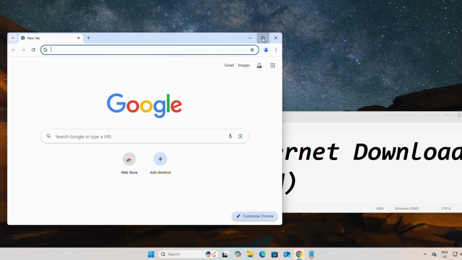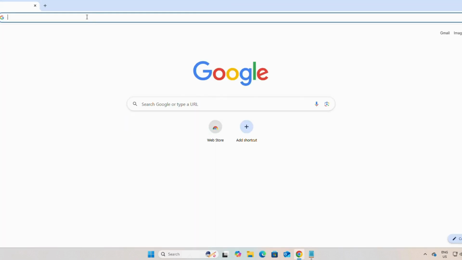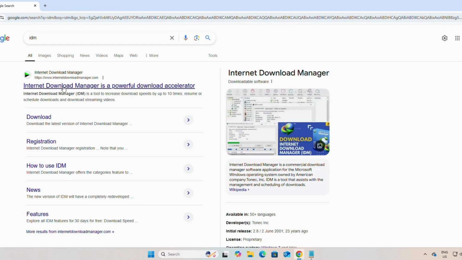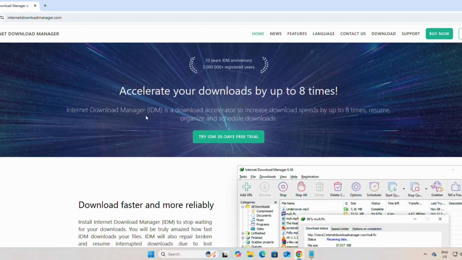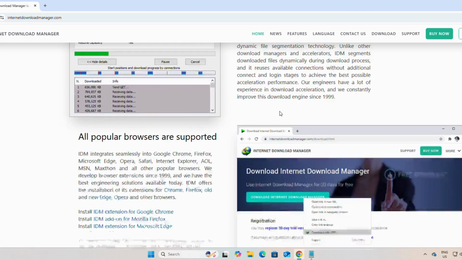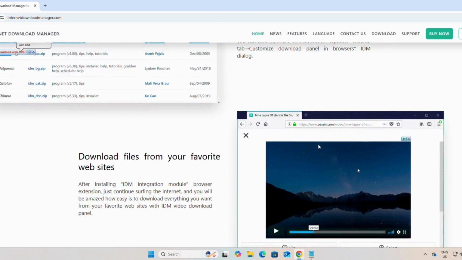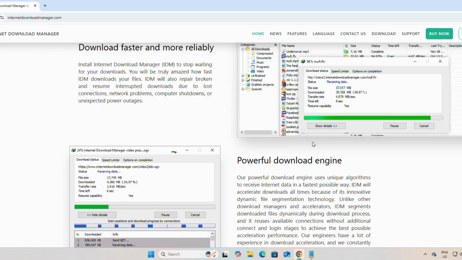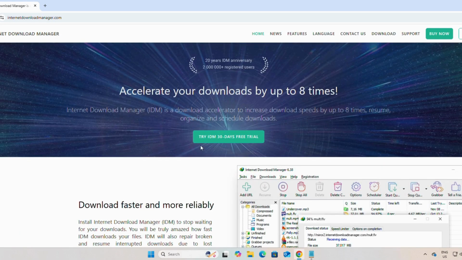Then on Google, we can write IDM. On the first link, which is the Internet Download Manager website, we will click on it. Here you can see the details about Internet Download Manager. So we will click on Try IDM 30 days free trial.